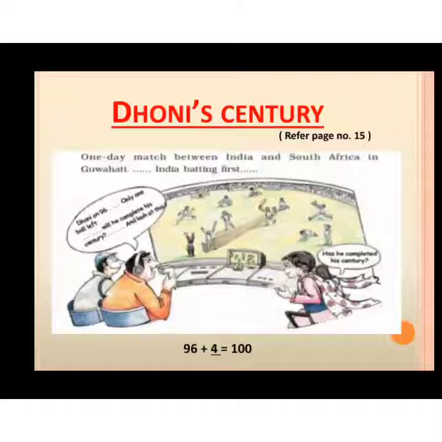My dear students, don't be confused. Let me explain to you what a century is. The word century comes from the Latin word centum, which means 100. So we can say if he wants to complete his century, he has to score 100. And the current score is 96. Only one ball is left. So he has to score 4 runs on the last ball, as 96 plus 4 equals 100.